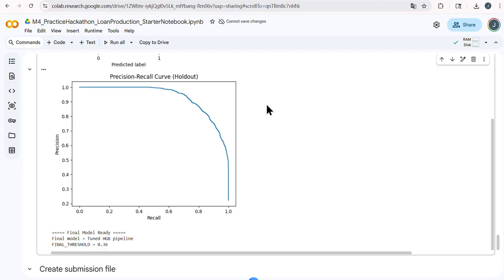Second, I would plan for production monitoring and drift detection in deployment. I would monitor precision, recall, approval rate, and observed default rate over time. And I would check feature distribution drift using tools like PSI or statistical tests, as well as monitor the prediction probability distribution.